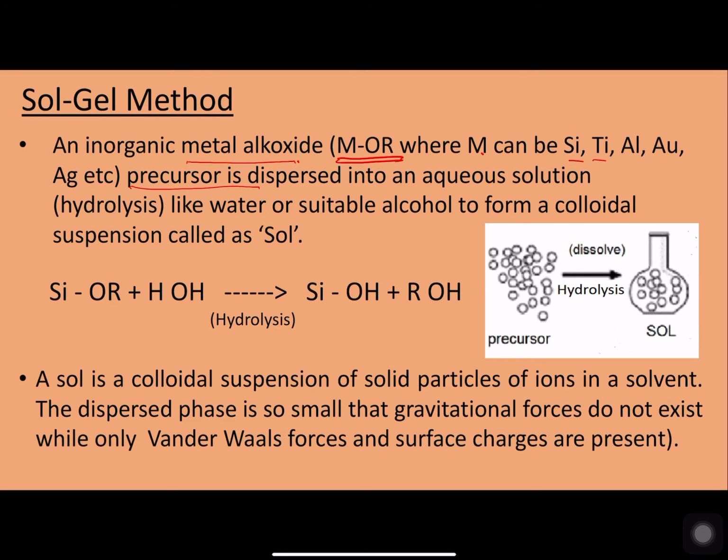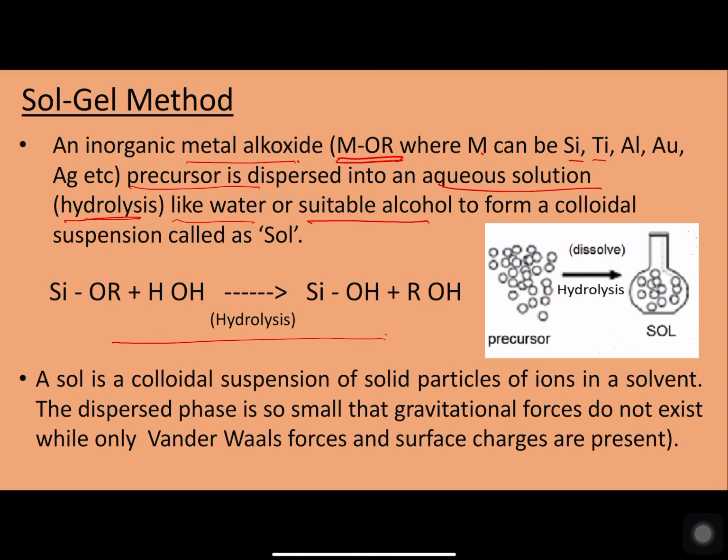And that precursor is now dispersed in an aqueous solution, usually water, or if the material is not soluble in water, then a suitable alcohol is used to dissolve that precursor, and this process is called hydrolysis. This is how the reaction takes place.